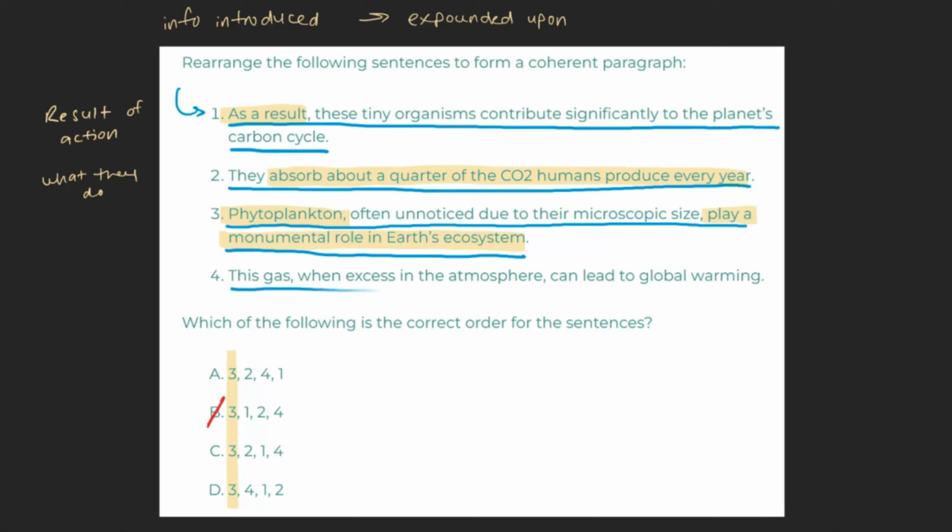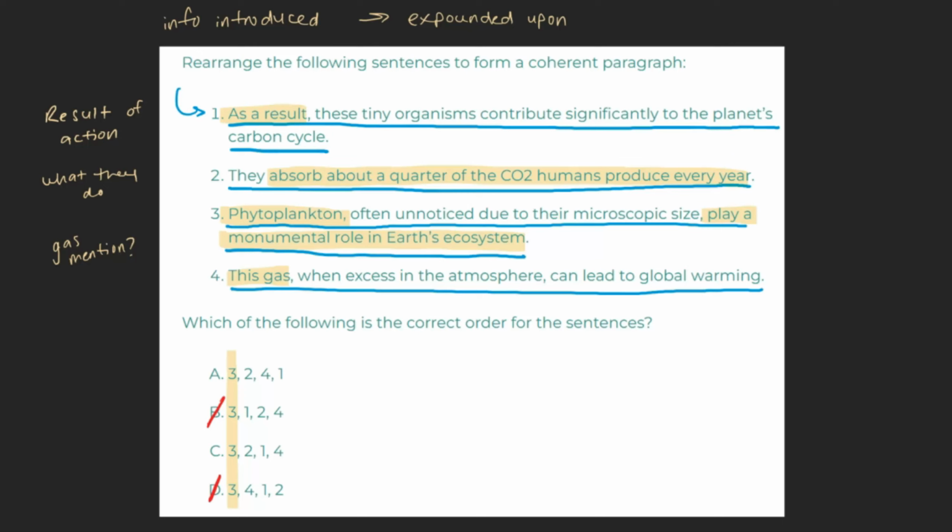Sentence 4 reads, "This gas, when excess in the atmosphere, can lead to global warming." Right away, we can see that sentence 2 is a better fit to follow sentence 3. Sentence 4 begins by discussing this gas, but sentence 3 didn't mention any gas. If anything, we see a gas mentioned in sentence 2, further supporting the idea that sentence 2 should follow sentence 3. This being the case, we can mark off choice D, which has sentence 4 following sentence 3.